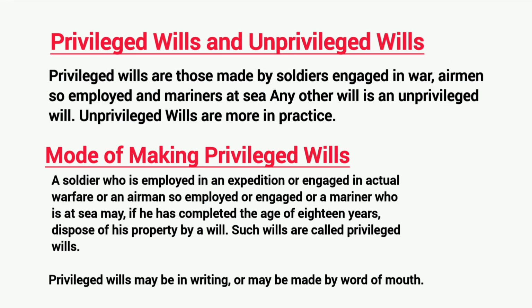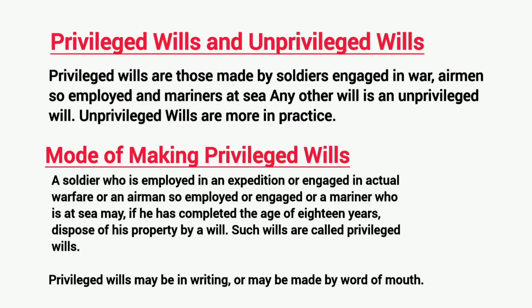Wills can be divided into privileged wills and unprivileged wills. Privileged wills are those made by soldiers engaged in war, airmen so employed, and mariners at sea. Any other will is an unprivileged will. Unprivileged wills are more in practice.